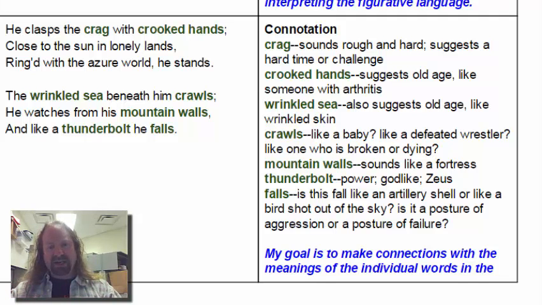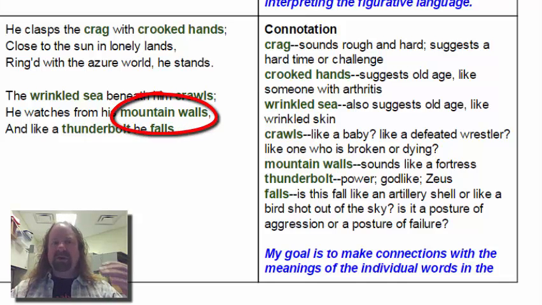We can come back to that. We can decide how it is that the wrinkled sea crawls. I get that it's probably showing the movement of the ocean, the waves, but why crawls? That answer has to do with connotation. Mountain walls. By the time we get to mountain walls, we're not just talking about the walls of a mountain.